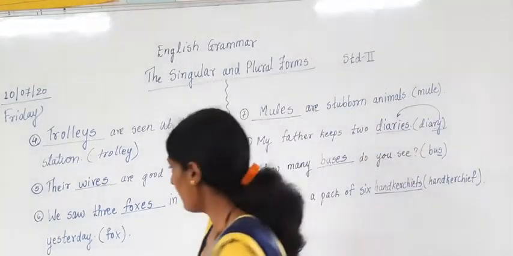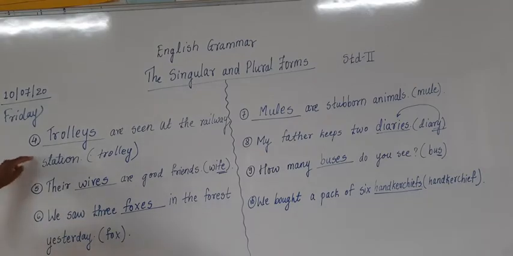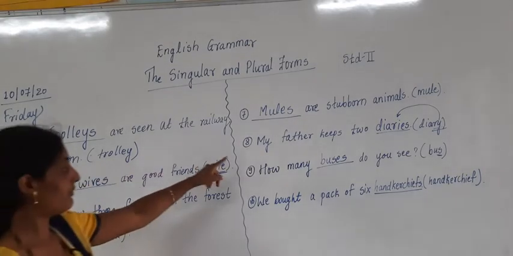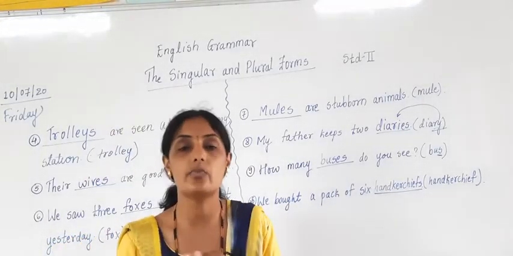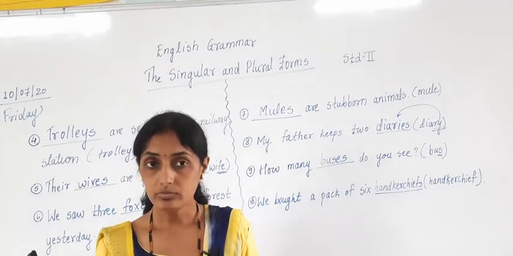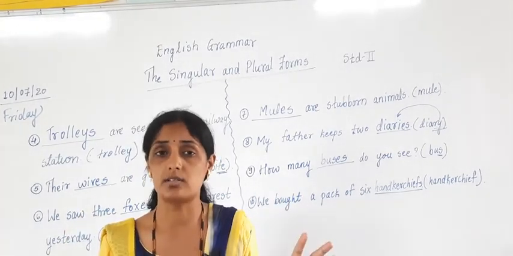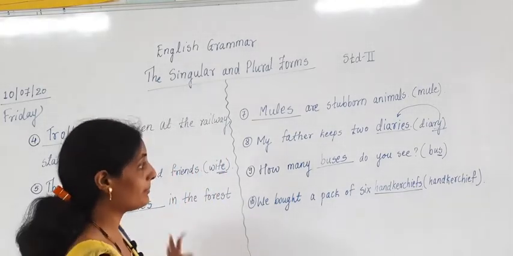In this way, how many sentences have we completed today? 6 sentences. 1, 2, 3, 4, 5, 6, 7 sentences. Not 6 sentences, 7 sentences. How many sentences have we completed today? 7 sentences. I have told you rules, 5 rules. Understood? I have told you so many times. Just now we have repeated some rules also.